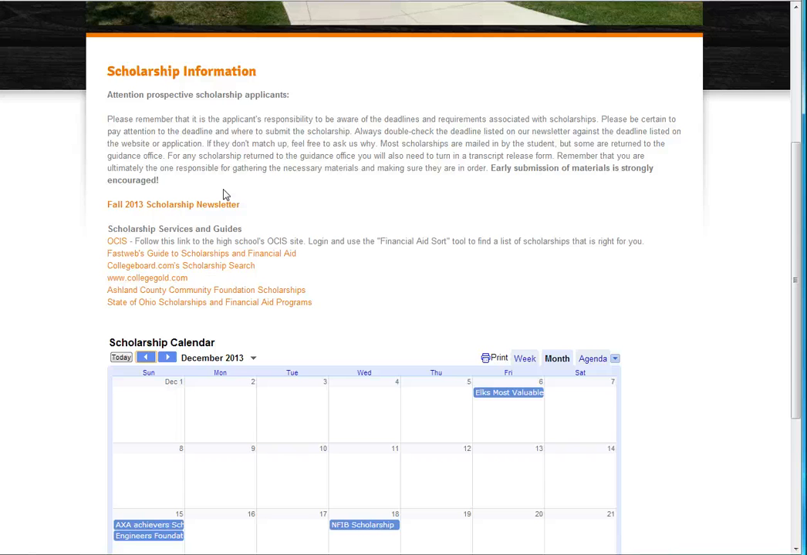Also, please make sure that when you are turning a scholarship in, most of them are mailed in by the student themselves. So if that scholarship requires a transcript, the student needs to come in, request the transcript from Mrs. Deppen in the guidance office. We'll get that back to them, and then they mail that in themselves with their scholarship materials. There are some scholarships that require the student to turn it in to the Ashland High School guidance office, and in that case we'll put a transcript with it for them. There is a transcript release form that they'll need to sign in order for us to do that and then send it on their behalf.